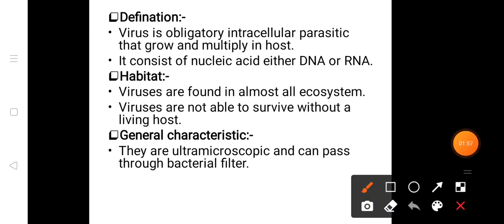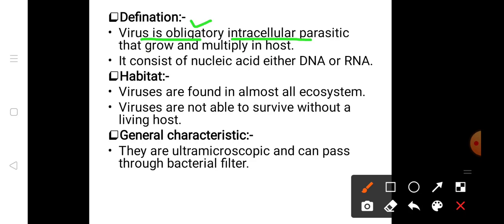By looking at the definition, a virus is an obligate intracellular parasite. Obligate means that they require it strictly. And intracellular parasite means that they live inside the host cell and take up nutrients from the host cells.